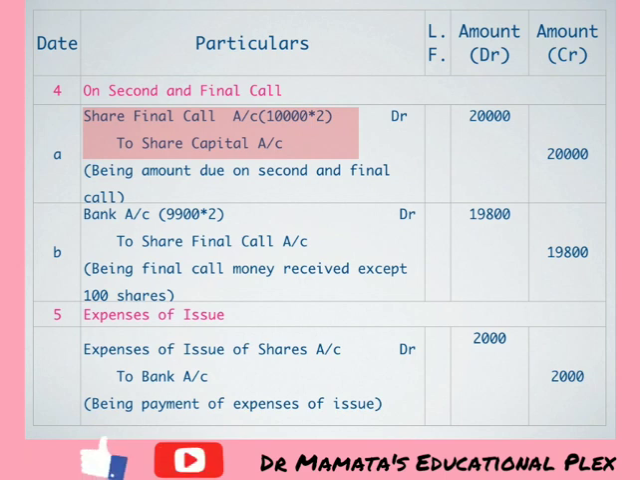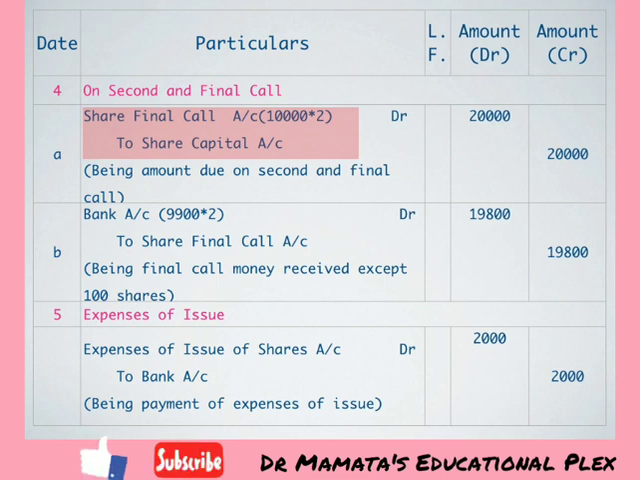10,000 share and final call amount was fixed at rupees 2. So amount will be 20,000. This we have calculated in our statement of issue of shares also, in our working note also. Being amount due on second and final call, we have written narration also. Now we will take next entry on second and final call, that is amount received.